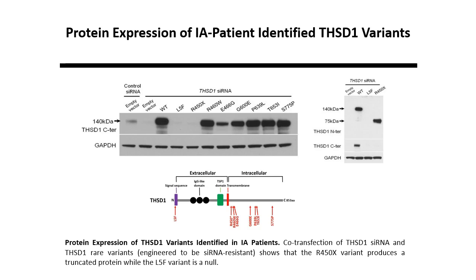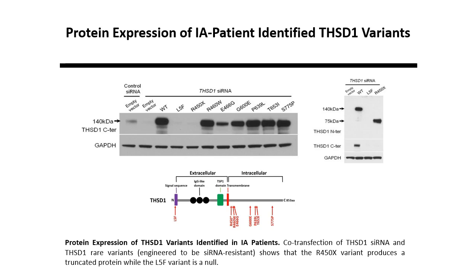Most variant constructs had similar expression to wild-type or were characterized by a modest reduction in protein expression. There are 2 notable exceptions. The first was the L5F variant that maps to the extreme N-terminal signal sequence that abolished protein expression. The second is the R450X nonsense variant that lacks its C-terminal half. As such, this truncated protein is missing the region that the antibody binds.